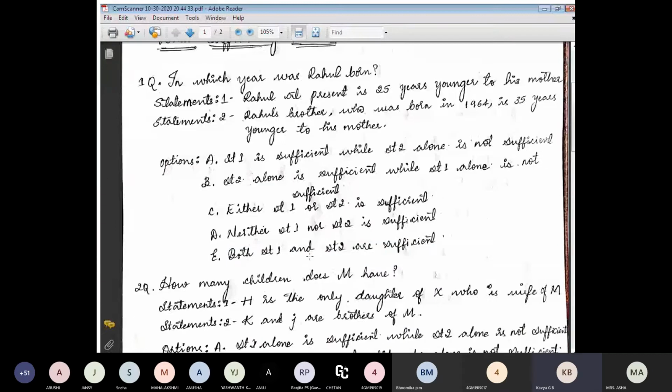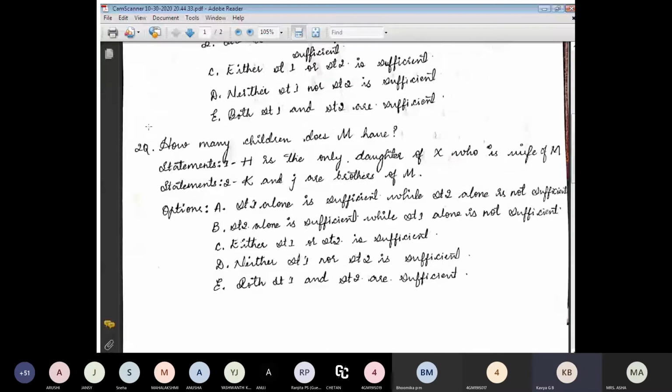Next question. How many children does M have? M is a character. We don't know whether M is male or female. By getting statement 1 and statement 2, we can say that H is M's child. Statement 1 says H is the only daughter of X, who is the wife of M. And statement 2 says K and J are brothers of M. From 1, we can conclude that H is the only daughter of M.